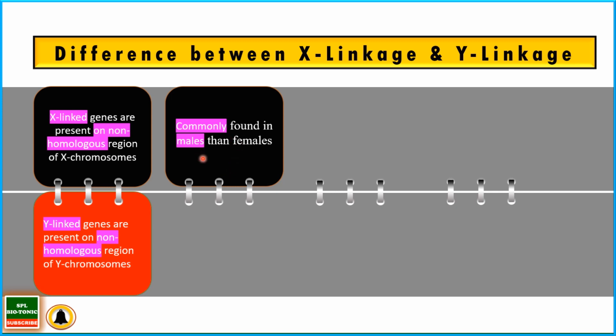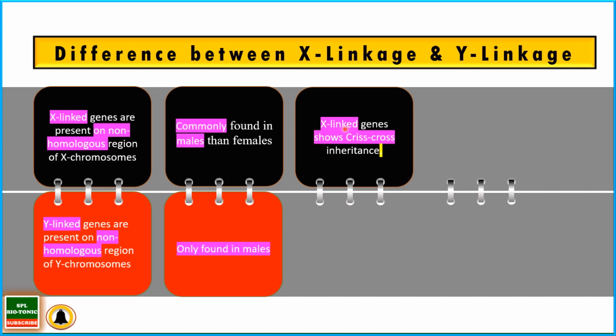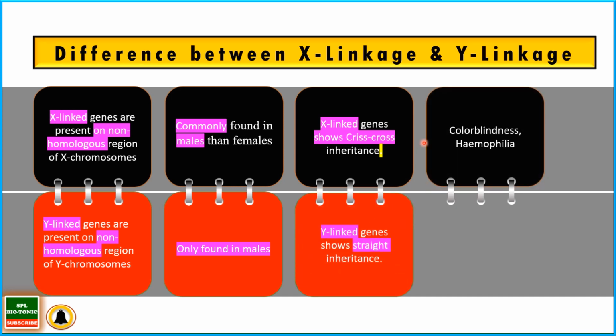So in males, one recessive gene is sufficient to express that character, whereas in females, two recessive genes are required. Therefore, these are very common in males as compared to females, whereas Y-linked inheritance is only found in males. X-linked genes show criss-cross inheritance, that is from father to grandson through daughter, whereas Y-linked genes show straight inheritance. Examples of X linkage: color blindness, hemophilia; for Y linkage, hypertrichosis.